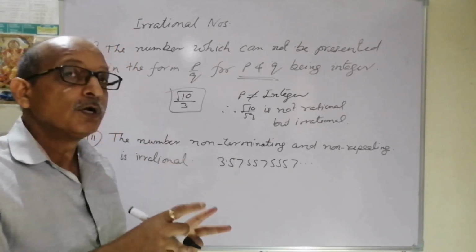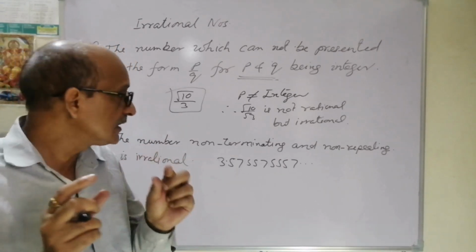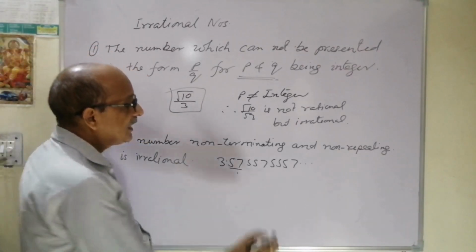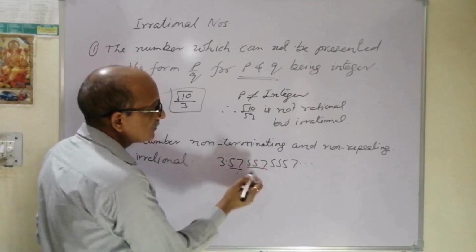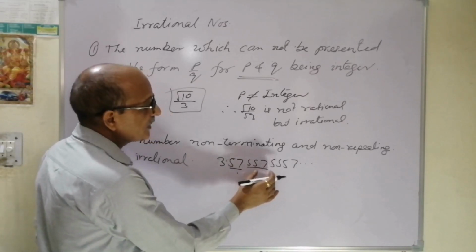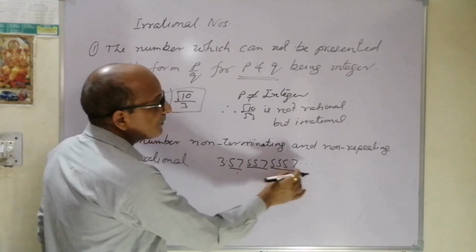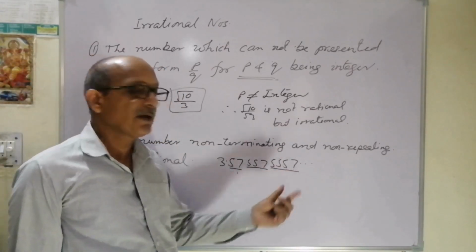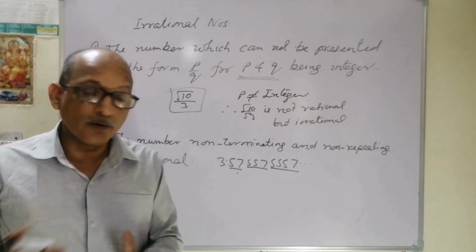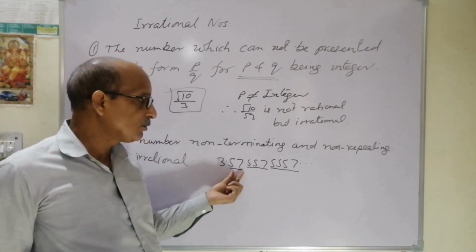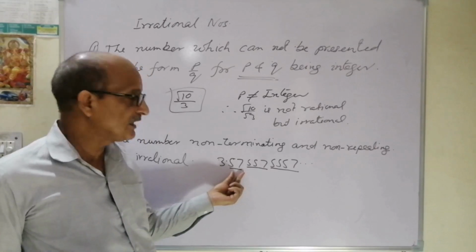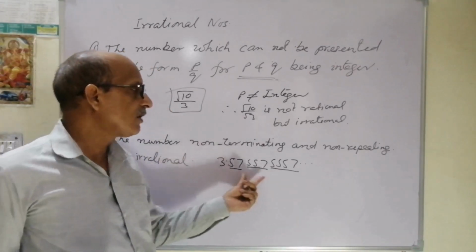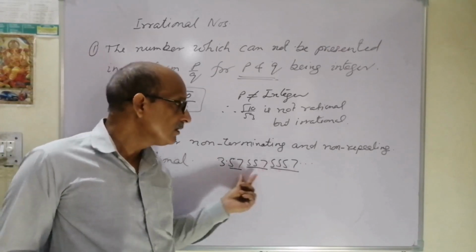Still we are confused whether it is rational or irrational, so we go to check its repetition. Here this block has double 5, so 3 terms come in that, 5 5 5 then 7. Is any block repeating? No. The block here contains two digits, here 3 digits, so no proper repetition is there. So it is a non-terminating, non-repeating number.